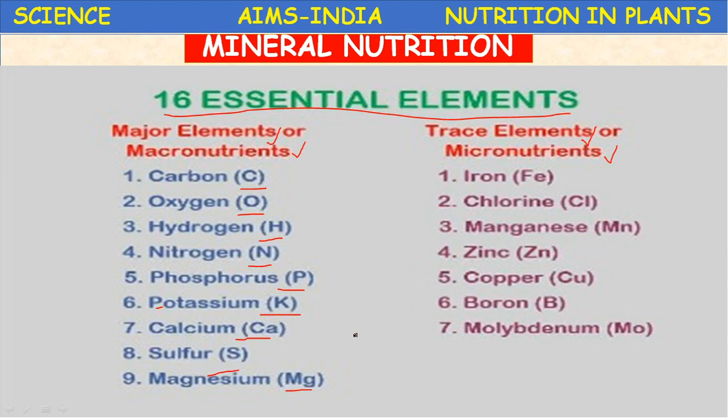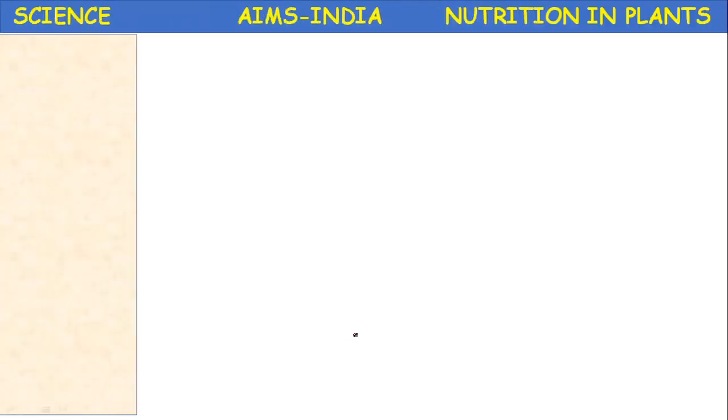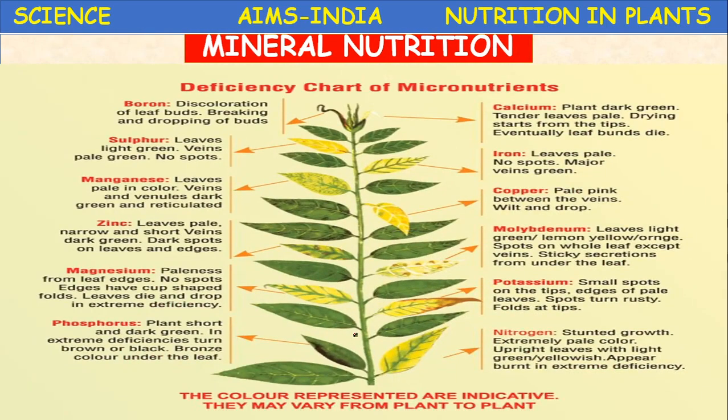Okay, so the symptoms of deficiency of these elements cause different types of diseases in the plants. Let us see the importance of these elements in the form of one chart. So children, listen carefully. Based on this only is today's quiz. Deficiency chart of micronutrients. Here nearly some 8 micronutrients are given.